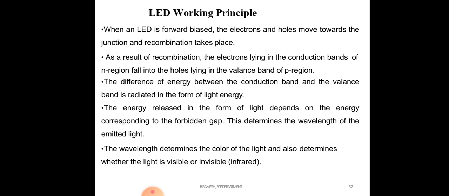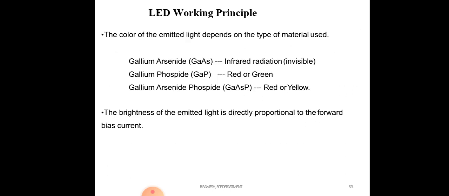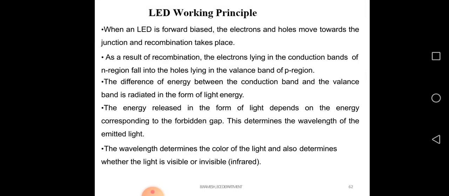This determines the wavelength of the emitted light. The wavelength determines the color of the light and also whether the light is visible or invisible. The color of emitted light depends on the type of material used.